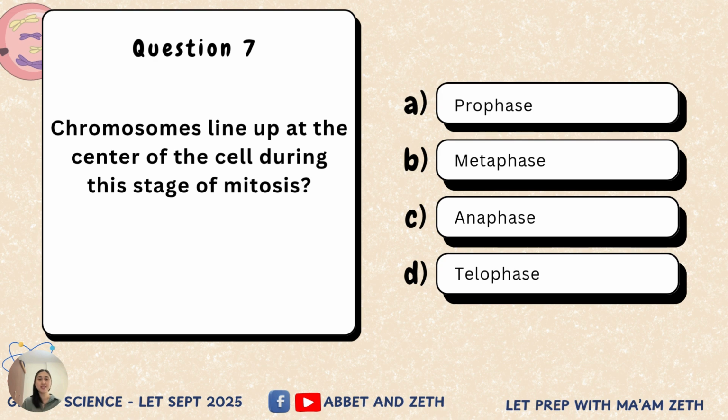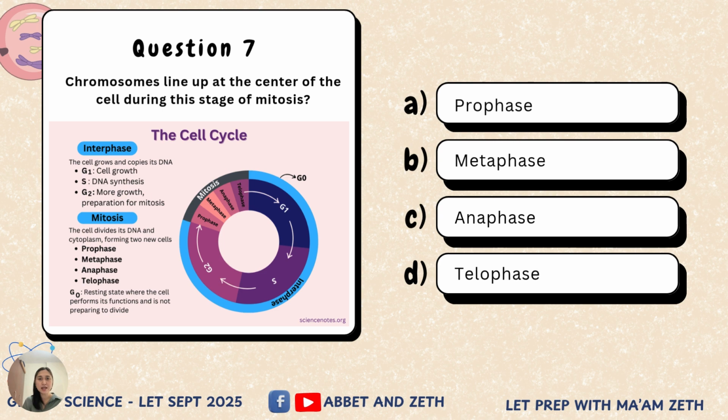Chromosomes line up at the center of the cell during this stage of mitosis. Is it A, prophase, B, metaphase, C, anaphase, D, telophase? So for the others, let us review the cell cycle. So the cell cycle has 2 stages, the interphase and the mitotic phase.